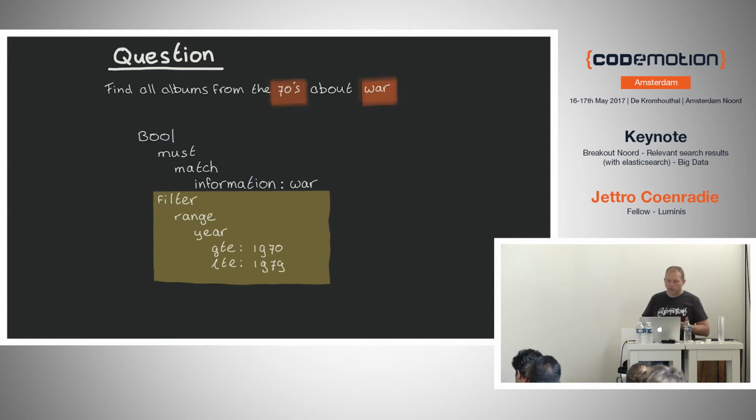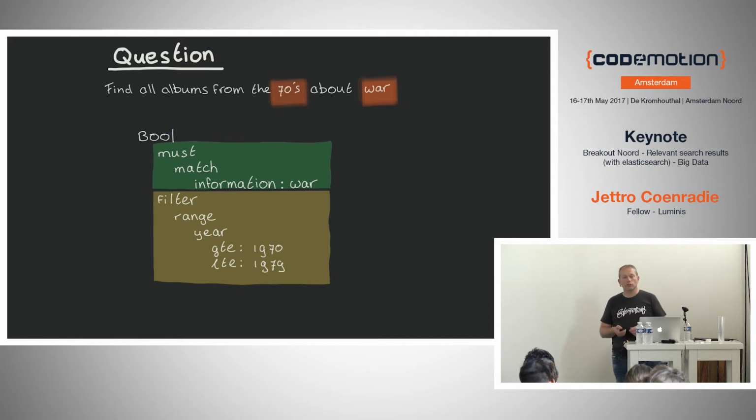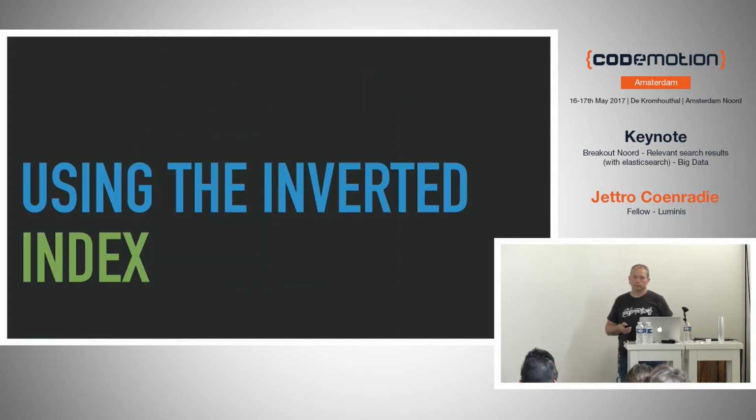So in this case, if we go back to the query, the bottom part is the filter context. So no score is calculated for that part. It just filters out the documents that we are going to create a score for, and then it looks up all these documents and calculates a score based on the query context.